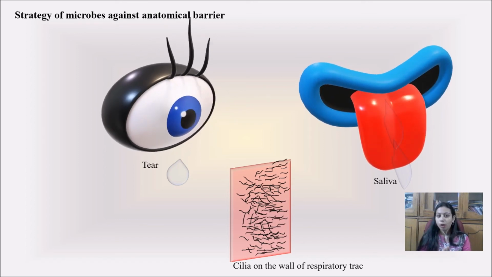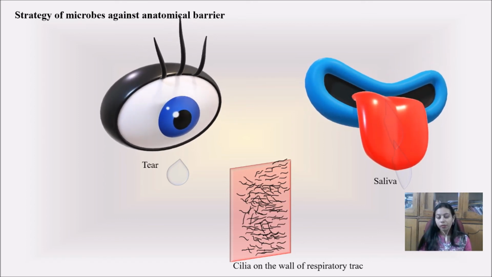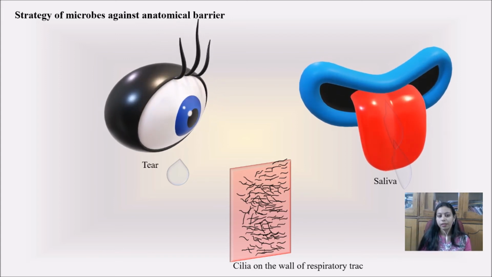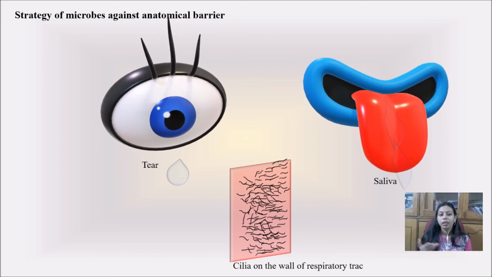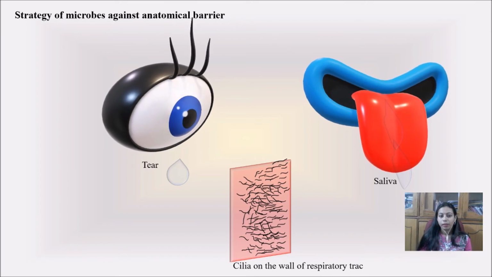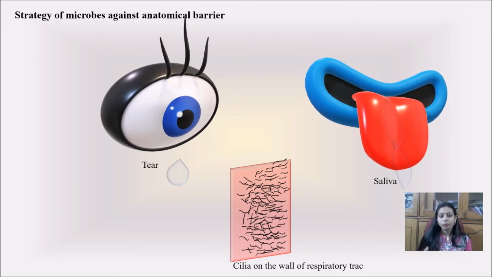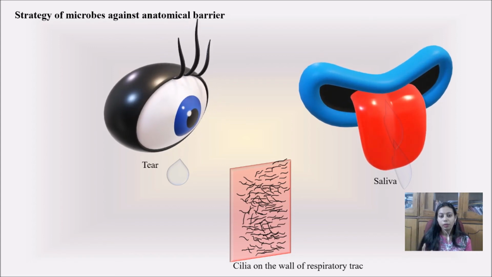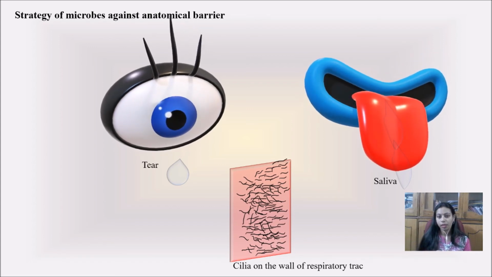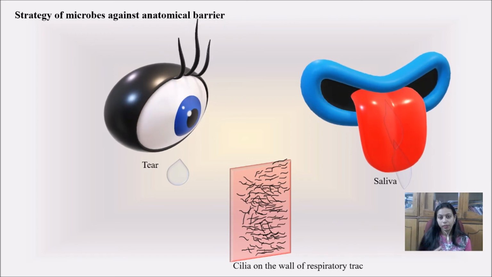So in spite of having all the anatomical barriers, we also fall sick, and this is because of the survival of bacteria inside us, or the mechanisms by which they hold themselves inside our body or through the ciliary tract.